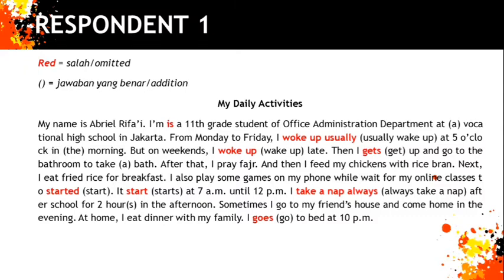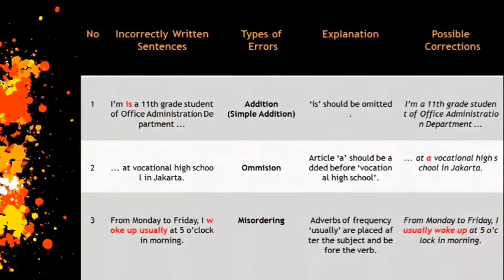The first error we found was in the first sentence. He said, "I'm is a 11th grade student of Office Administration Department." The type of error in this sentence is addition or simple addition because "is" should be omitted. So the correct sentence should be, "I'm a 11th grade student of Office Administration Department."